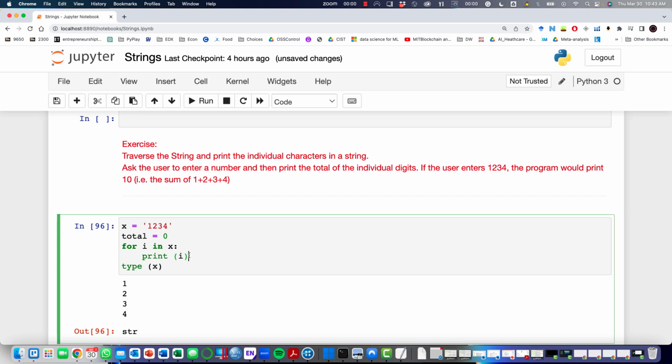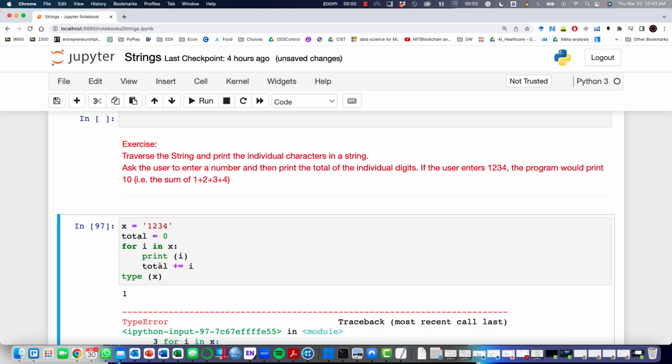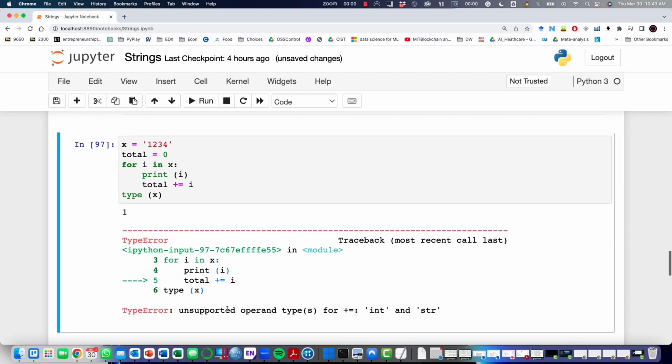So let's see how we can solve this problem. I should have a total, plus equal i. Once it goes through every character, once we want to add it, if I run this, I'm going to get a type error.